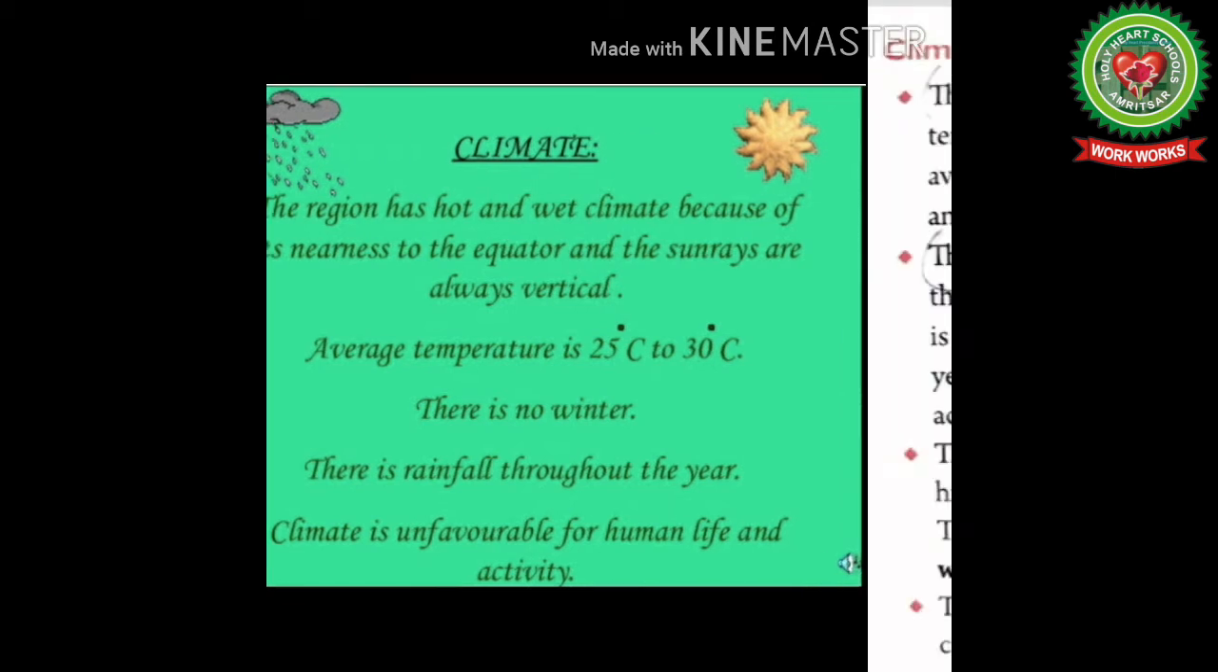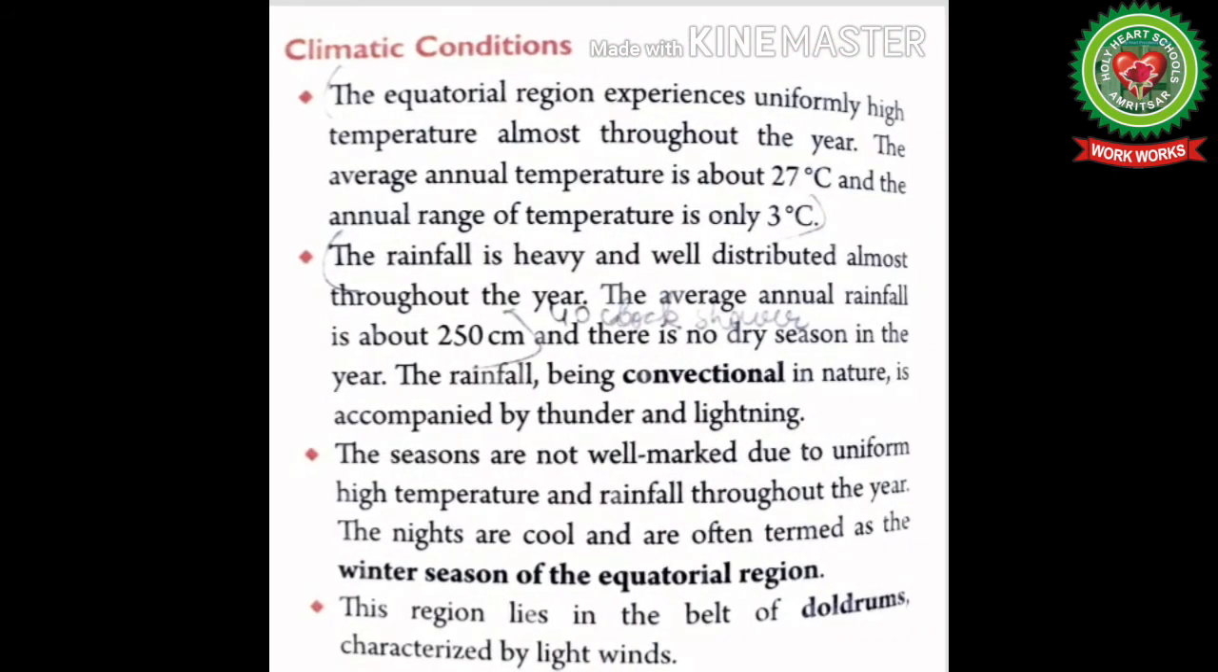Come back to the reading again. Climate conditions. The equatorial region experiences uniformly high temperature almost throughout the year. The average annual temperature is about 27 degrees Celsius and the annual range of temperature is only 3 degrees Celsius. The rainfall is heavy and well distributed almost throughout the year. The average annual rainfall is about 250 centimeters and there is no dry season in the year. The rainfall, being convectional in nature, is accompanied by thunder and lightning.